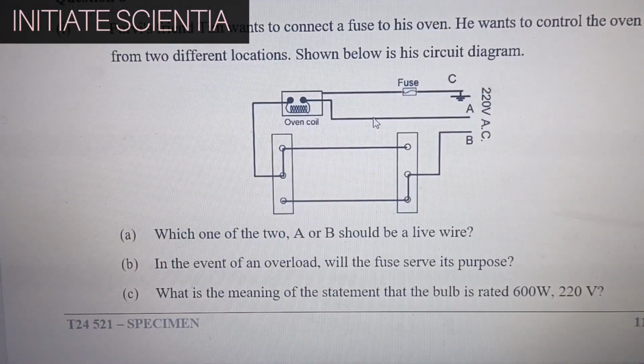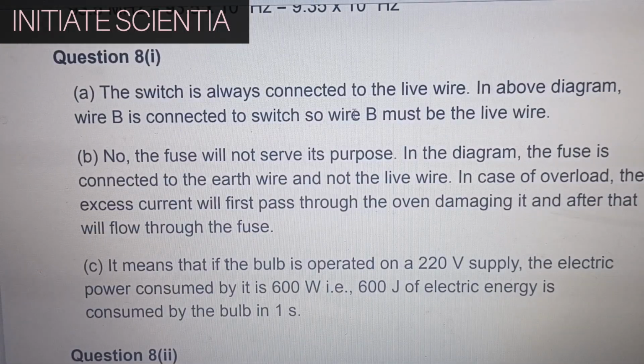In the event of an overload, will the fuse serve its purpose? No, the fuse will not serve its purpose. In the diagram, the fuse is connected to the earth wire and not the live wire. In case of overload, the excess current will first pass through the oven, damaging it, and after that will flow through the fuse.